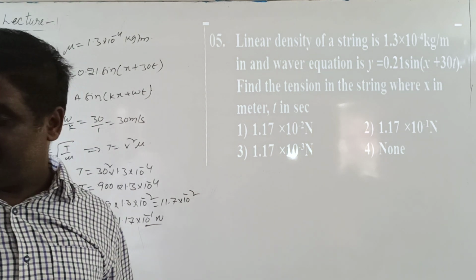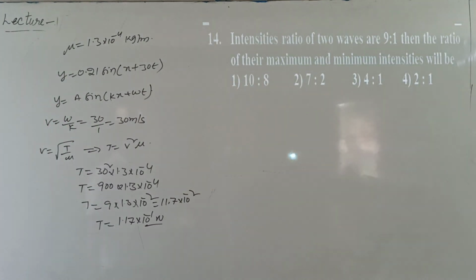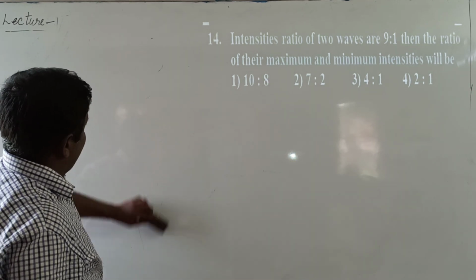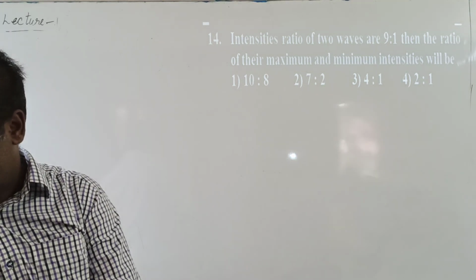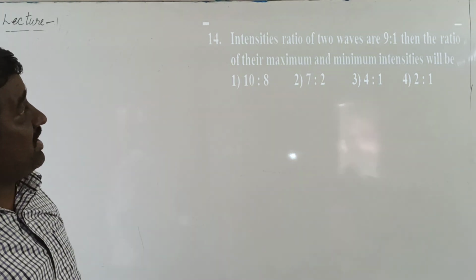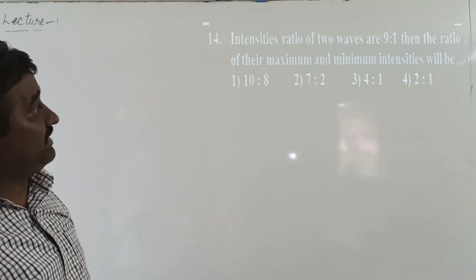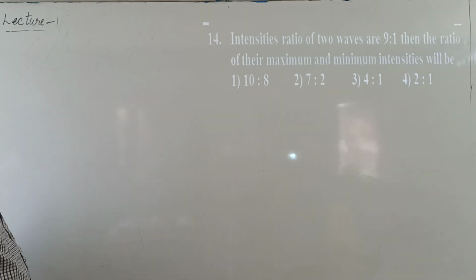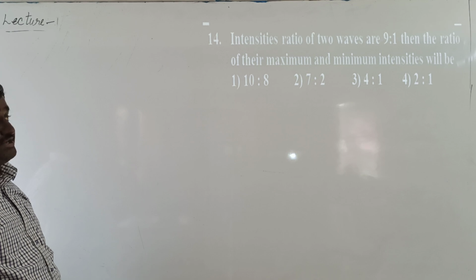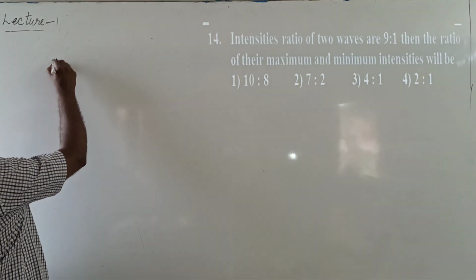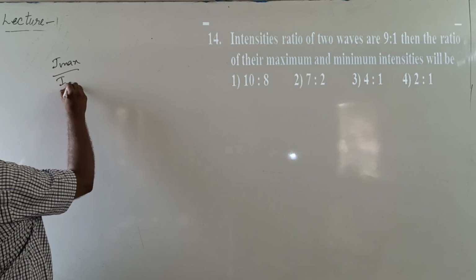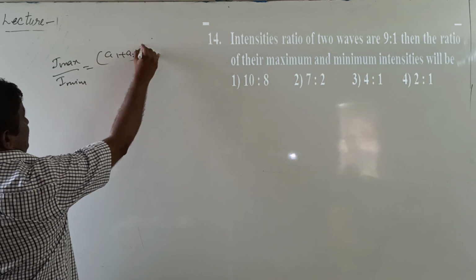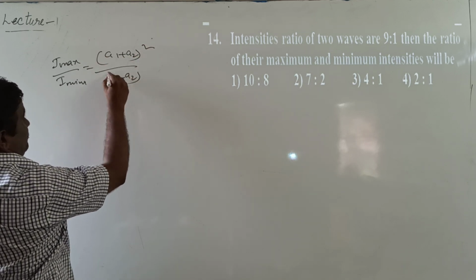Next problem is intensity ratio of two waves are 9:1. Find the ratio of their maximum and minimum intensities. In superposition of waves, the ratio of maximum and minimum intensities is I maxima by I minima equal to (A1 plus A2) whole square by (A1 minus A2) whole square.